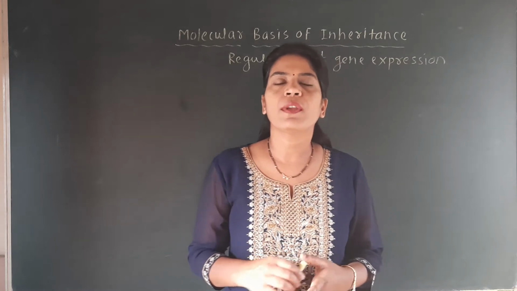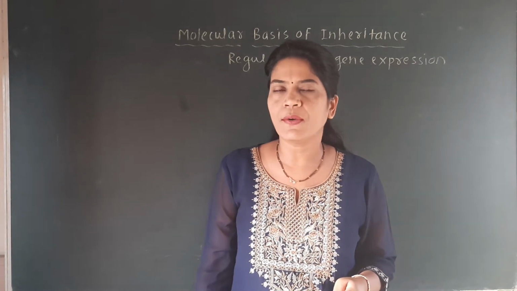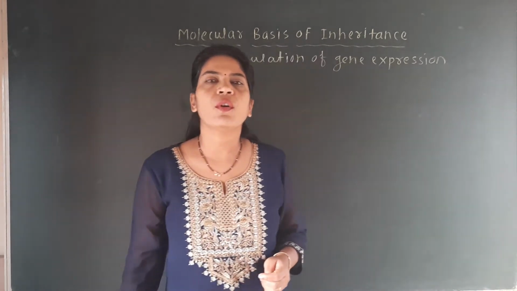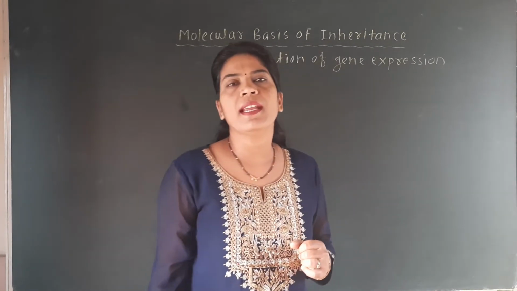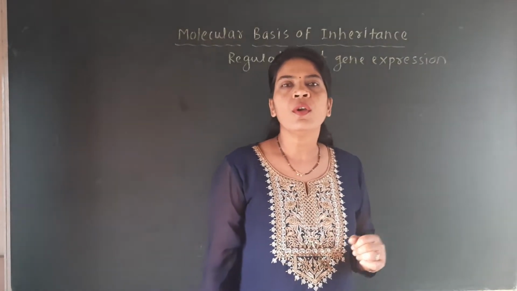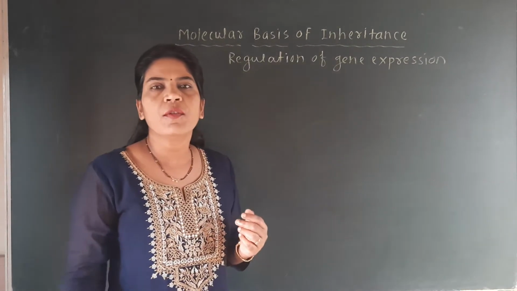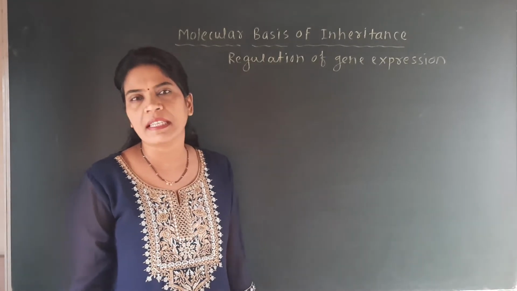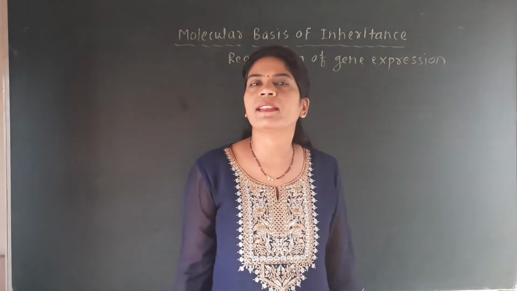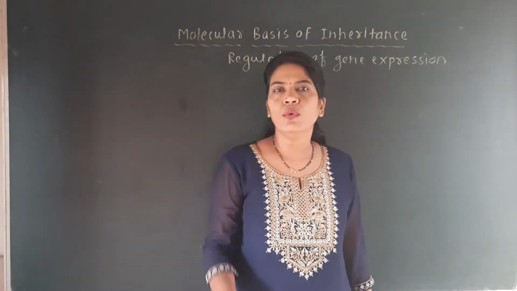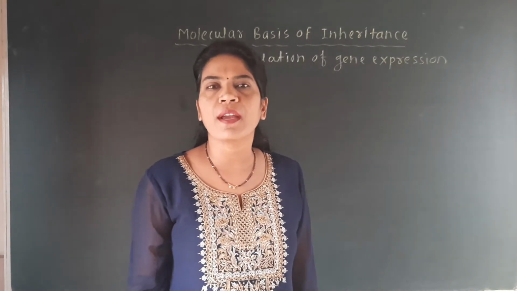And in E. coli we have seen that when lactose is provided to a culture medium of E. coli, then there will be formation of three enzymes, and those enzymes are beta galactosidase, permease and transacetylase. So in the regulation of gene expression, some points we have already discussed in our previous lecture. Now here we have to see the model proposed by the scientists Jacob and Monod, who explain how genes can be expressed or how genes can be regulated.